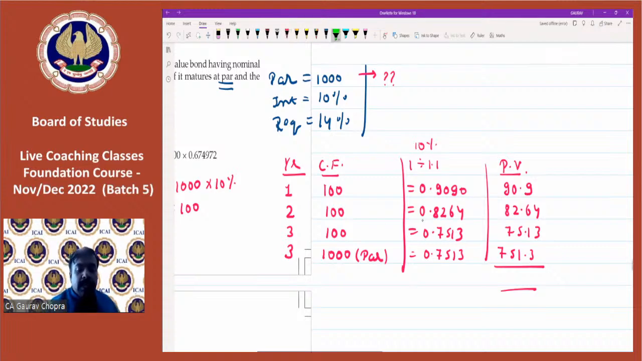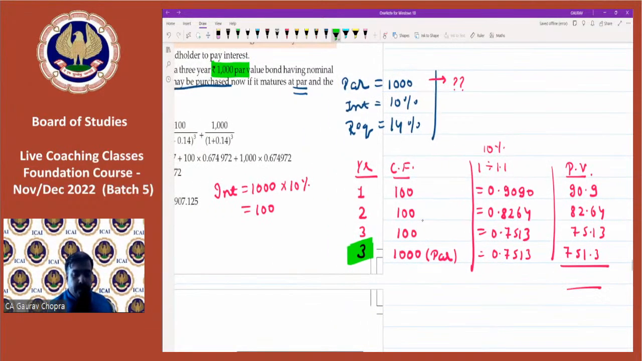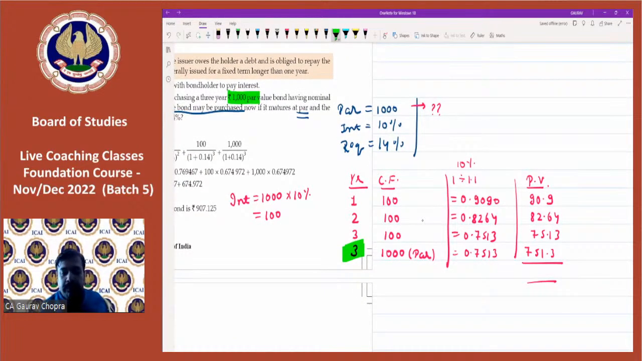So you have to be careful. This is not the fourth year, this is the third year only, because we will receive the par value back at the end of the year. So if we add all of them, we are getting 907.125. All right, so this is the purchase price. If we purchase at this price, we will be getting the return of 14%.